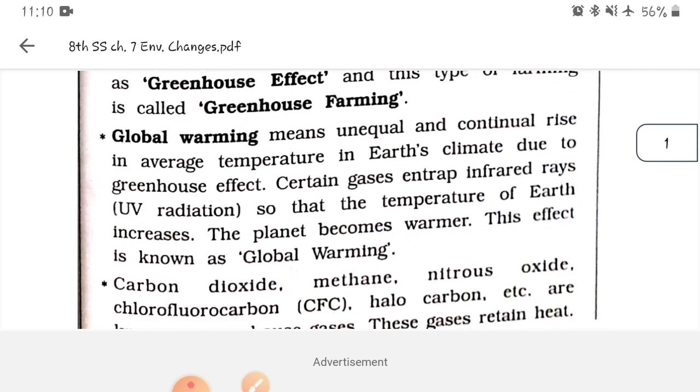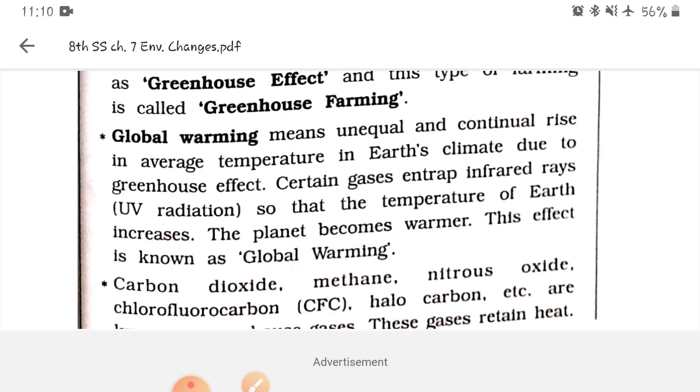Now let us see about global warming. Global warming means unequal and continual rise in average temperature in Earth's climate due to the greenhouse effect. Certain gases entrap infrared rays, ultraviolet radiations, so that the temperature of the Earth increases. The planet becomes warmer, and this effect is known as global warming.